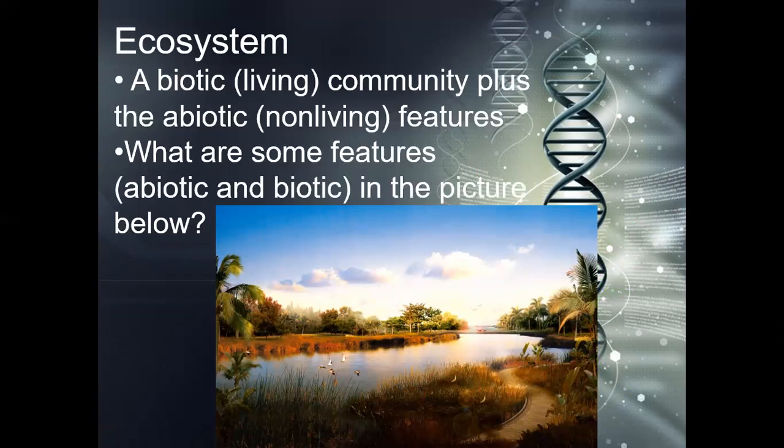So, what are some of the abiotic and biotic features below? The biotic ones are easy because that's what you see immediately. Ducks in the pond. The tree on the left, there's a palm tree there. All the grass down at the bottom. The trees in the background, the tree on the right. All these living things, and they're guaranteed to be fish in that river, right? And bacteria of some kind.